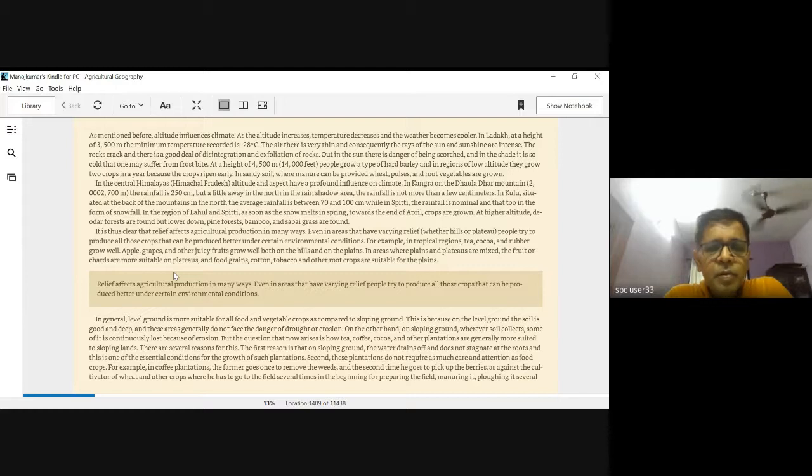Manure means organic fertilizer. These types of agricultural practices are carried on in the central Himalayas, and also in other areas towards the east, where the rainfall is more.